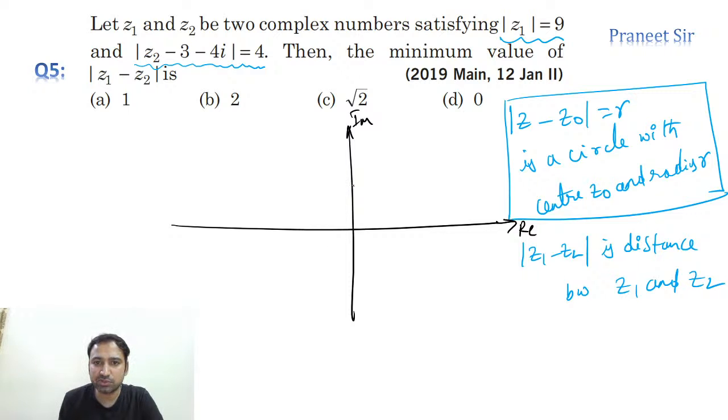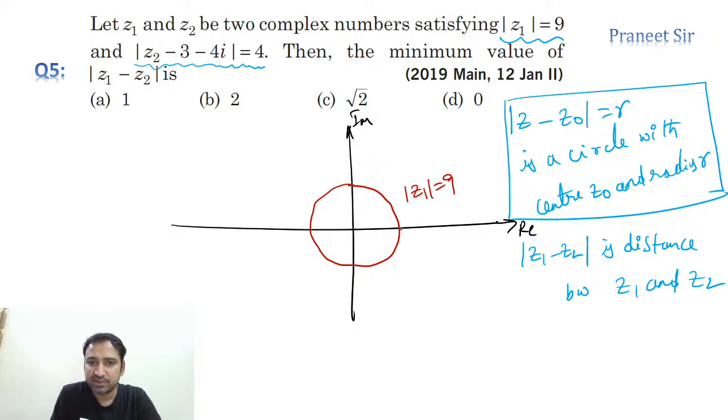It is something like this. Center is origin and this particular point is 9 comma 0. And this particular point we can also calculate, which is 0 comma 9.